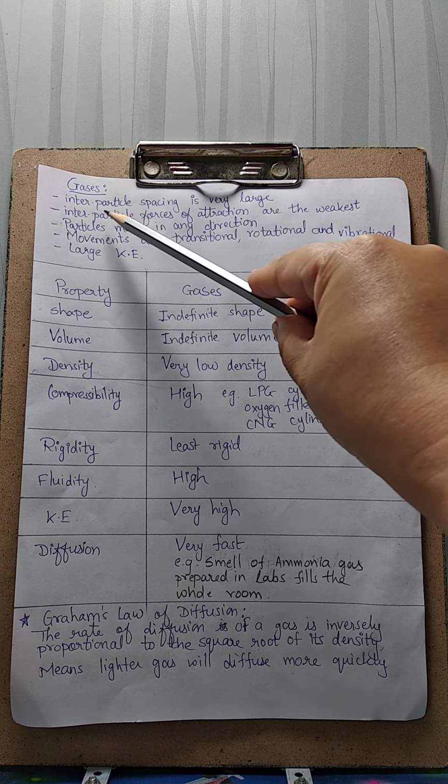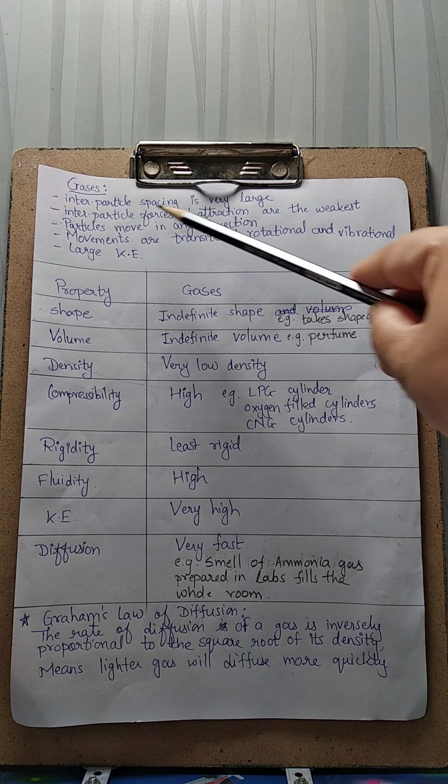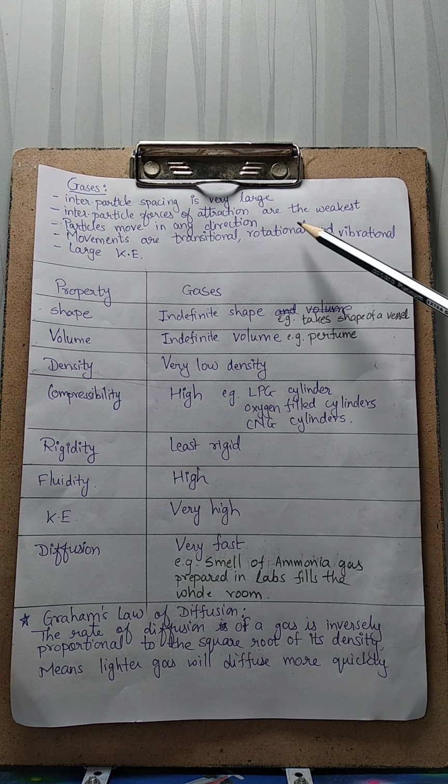Now in gases, interparticle spacing is very large. That is, the distance between two particles is very large. Second is, interparticle forces of attraction are the weakest. As the spacing between the particles is very large, the two particles cannot hold together each other tightly. It means the forces of attraction between the particles is very weak in gases. The third is, as the forces of attraction are weakest, particles move in any direction.